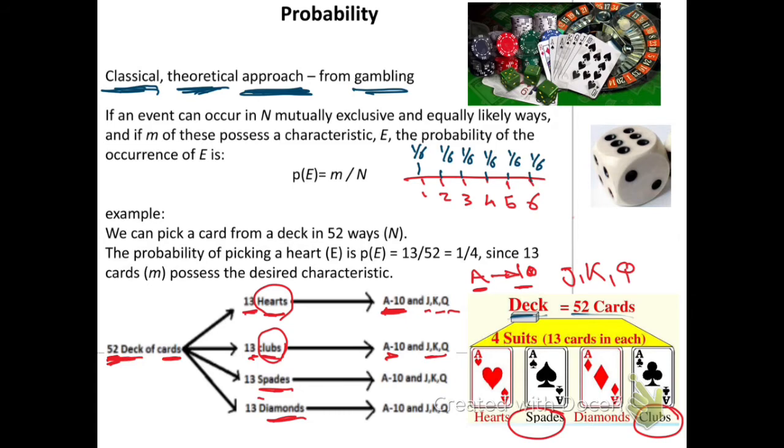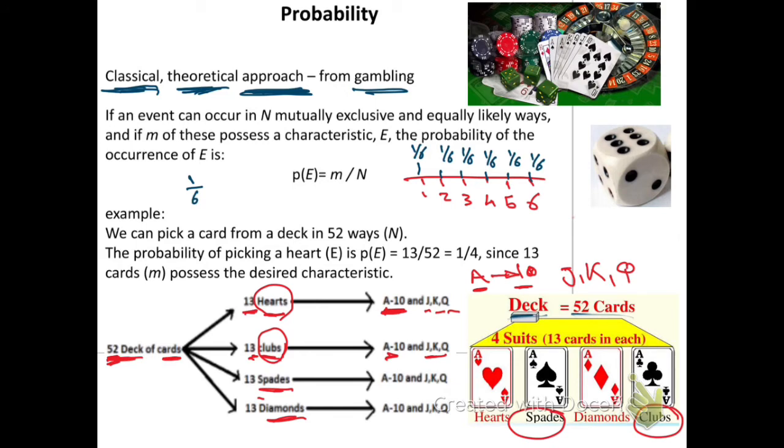So if I say, what is the probability that I throw the dice and I get 1? The probability is 1/6. How do I get 1/6? What is the characteristic which I'm looking for? I am favoring, I want to achieve 1. I want to get 1. So what is the chance of getting 1? How many faces have 1?